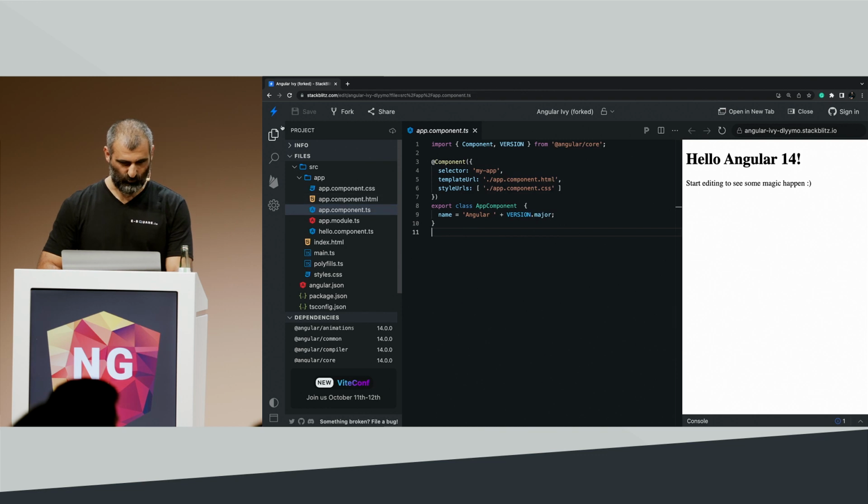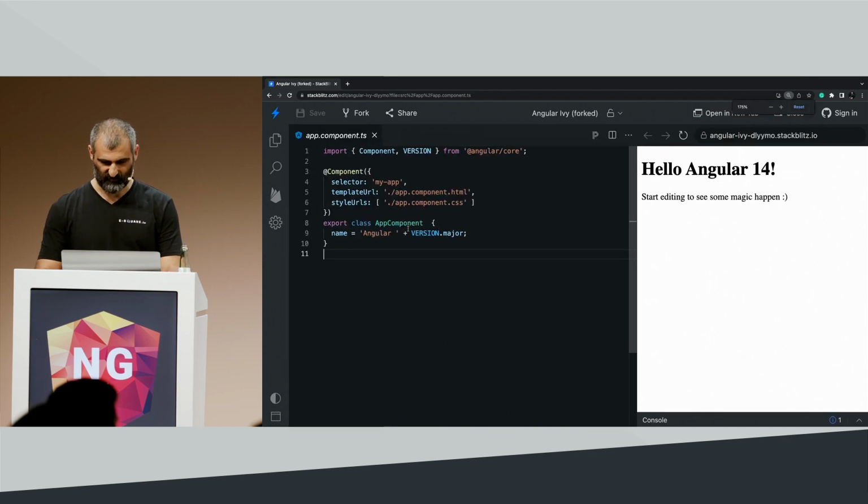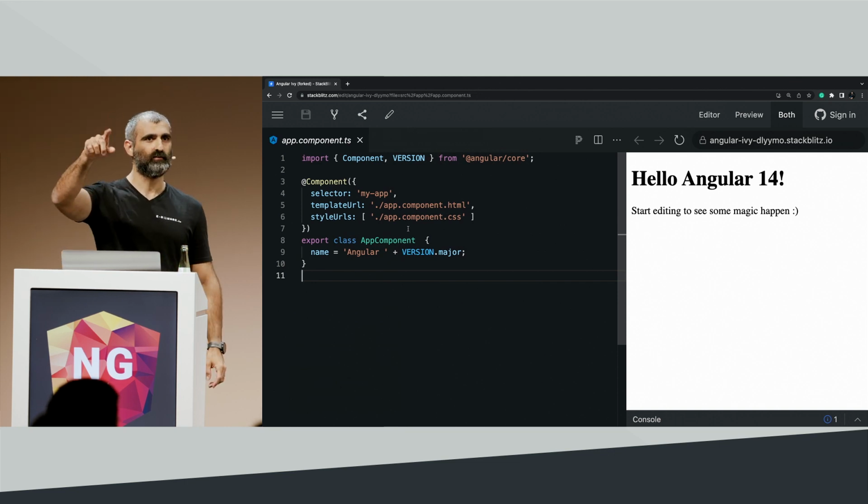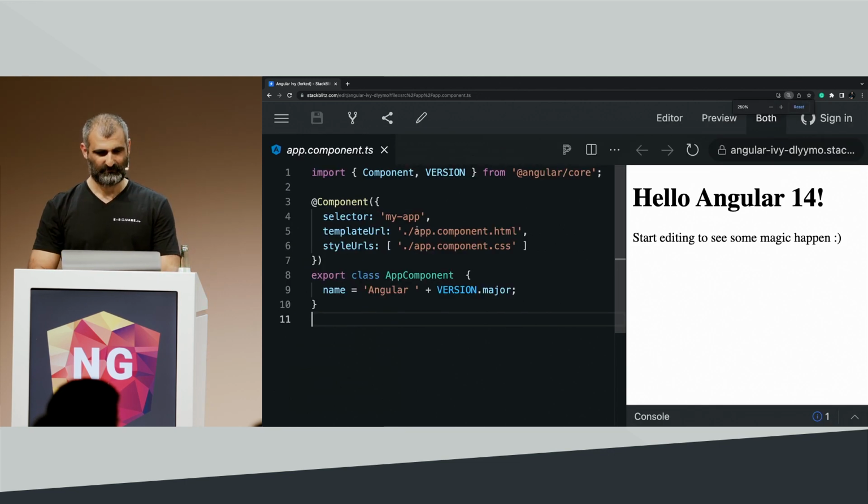Tell me if I need to increase the font, or whether you can see. Is it good enough? Can people at the end see? More? I'm blind.